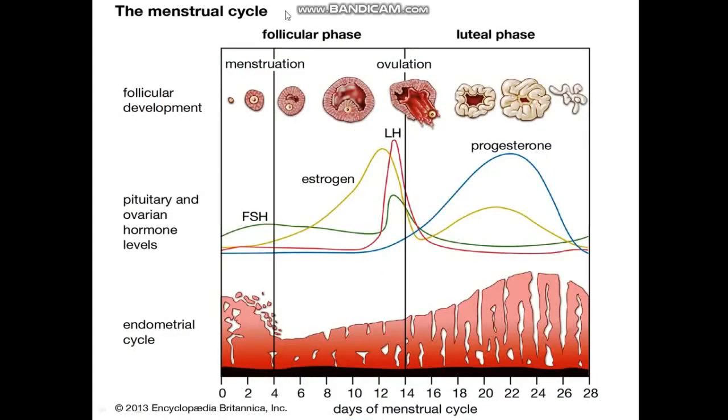Let us study the menstrual cycle. The reproductive cycle in primates is also known as the menstrual cycle. The menstrual cycle can also be defined as the cyclical changes in the activities of ovaries and accessory ducts as well as hormones during the reproductive phase in primates. It is called the menstrual cycle.